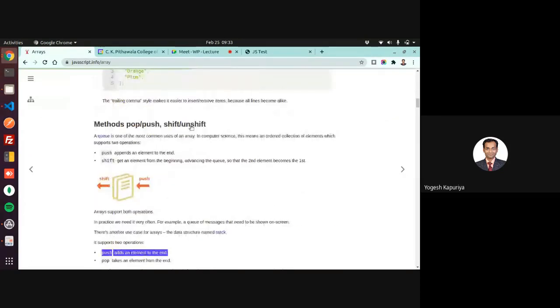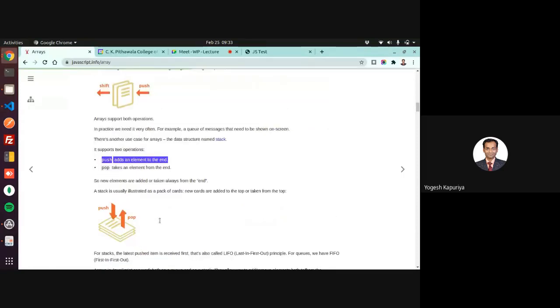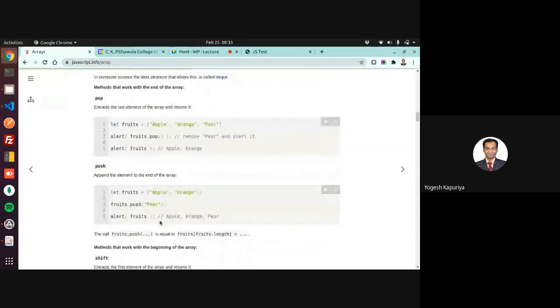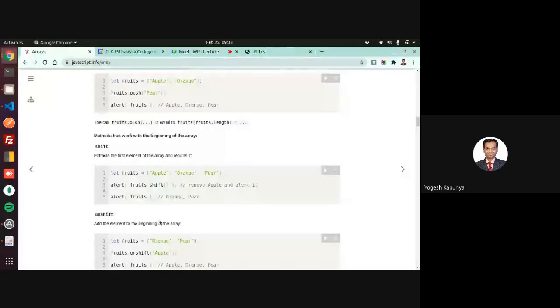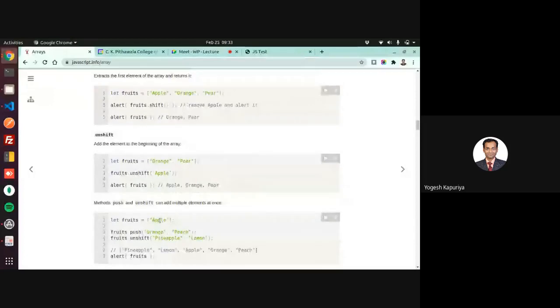You can also use the unshift function. What is the job of unshift? Yes, it pushes the element at the beginning.